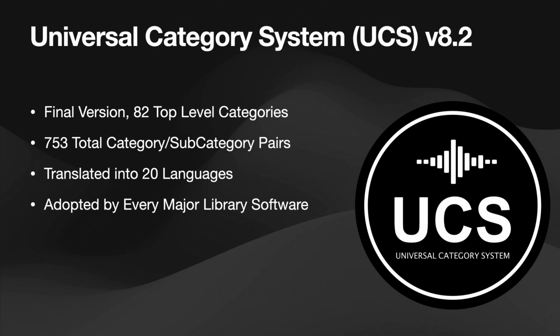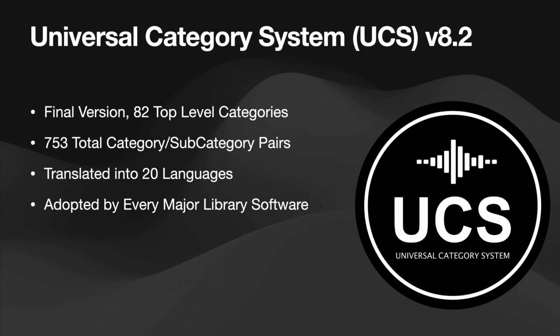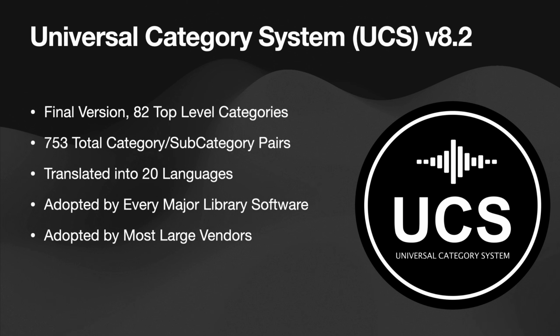At this point, UCS is pretty much adopted by every major library software. SoundMiner, Basshead, Soundly all have interactions with it, as do many other programs like Sound Particles, Snapper by AudioEase, etc. Many large vendors, including Pro Sound Effects and Boom and many others, have either redone their entire sound library into UCS or are at least using it or functions of it in their new releases. A lot of independent libraries have adopted it. So it's becoming fairly widespread, which makes me happy.